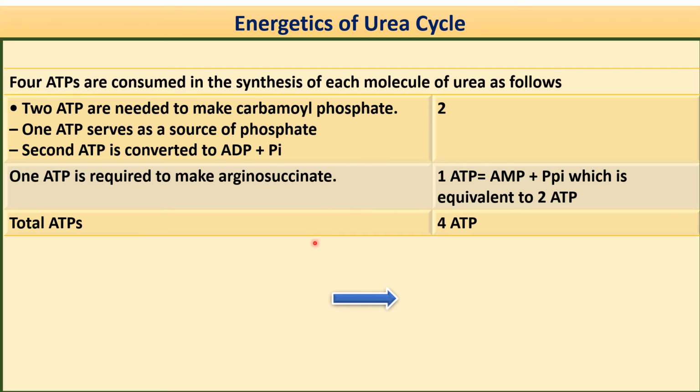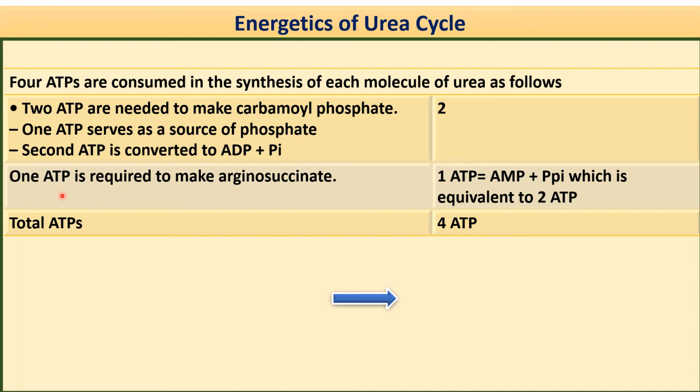Now, what is the energetics of the urea cycle? Here you can see that 4 ATPs are consumed in the synthesis of each molecule of urea. Two ATPs are needed to make carbamyl phosphate, where 1 ATP serves as a source of phosphate for the carbamyl phosphate, and the second ATP gets converted into ADP plus inorganic phosphate, which is used for the condensation reaction.